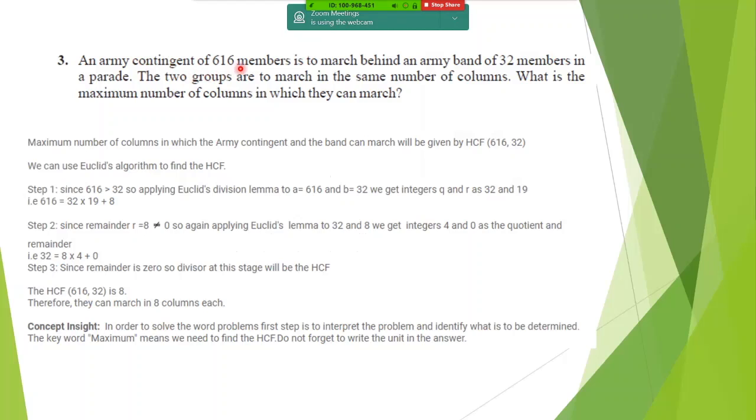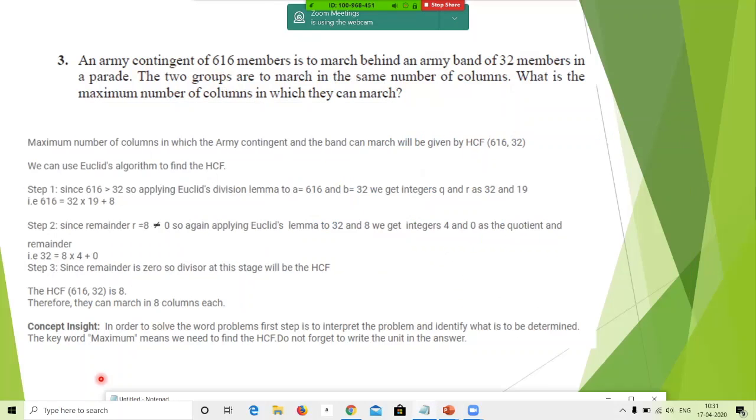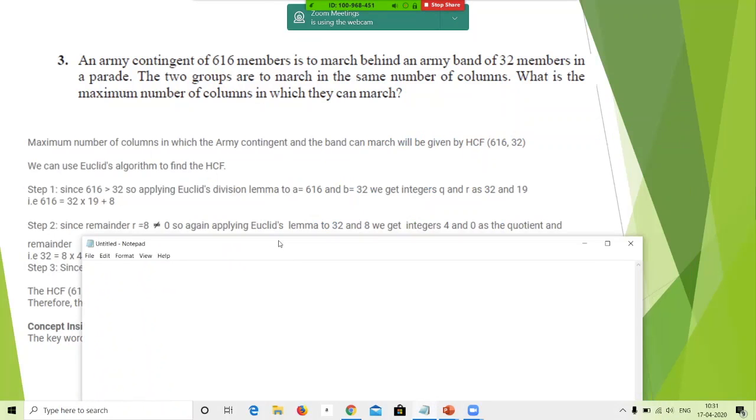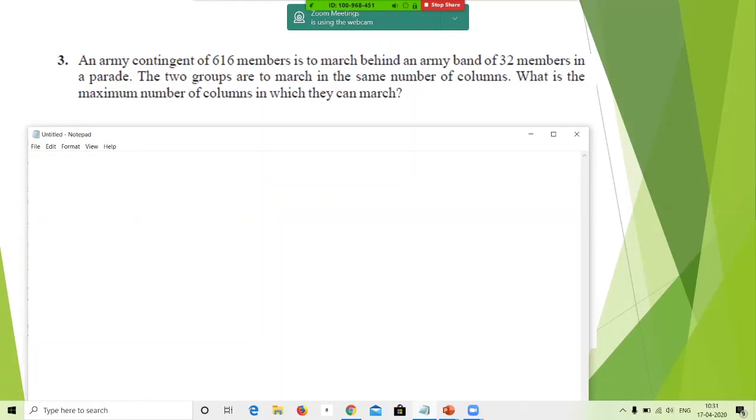An army contingent of 616 members is to march behind an army band of 32 members. The two groups are to march in the same number of columns. What is the maximum? This word maximum shows that you have to do HCF. So give me the HCF of 616 and 32. Ma'am, it's 8.